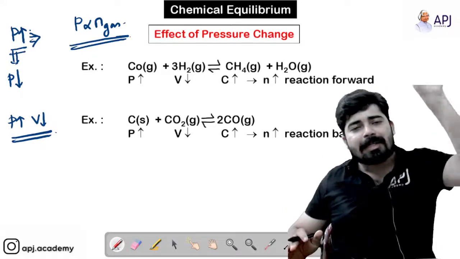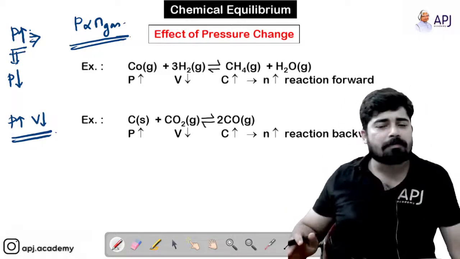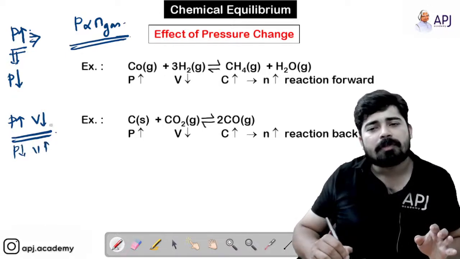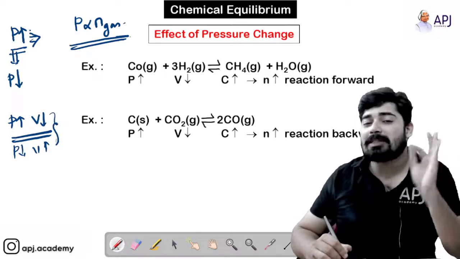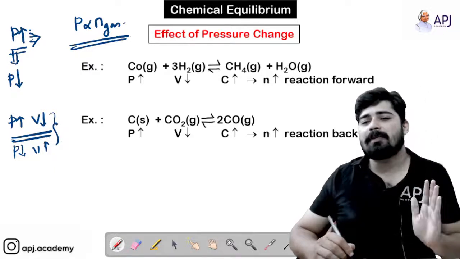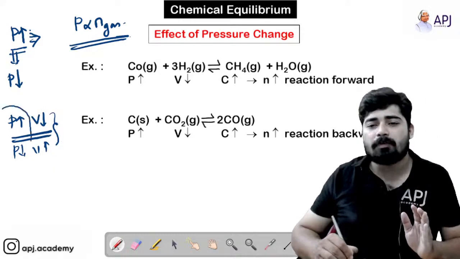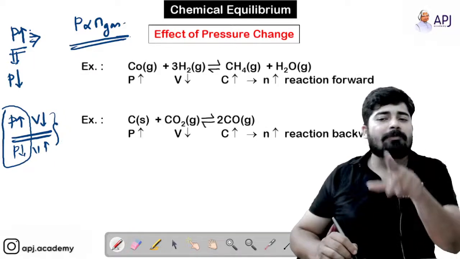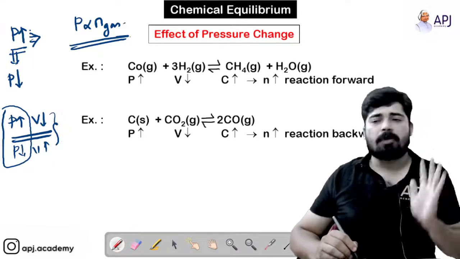Pressure increase and volume decrease conditions are the same. Pressure decrease and volume increase conditions are the same. So I am not going to explain what happens with volume increase or decrease. I will explain what happens with pressure increase and pressure decrease, and from that you have to understand what happens with volume decrease and volume increase.